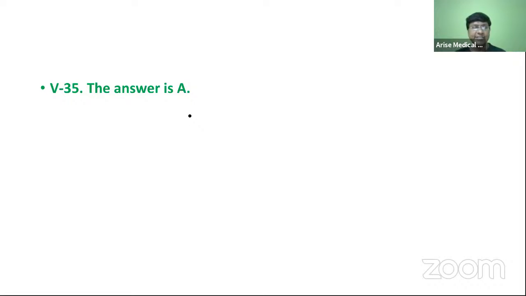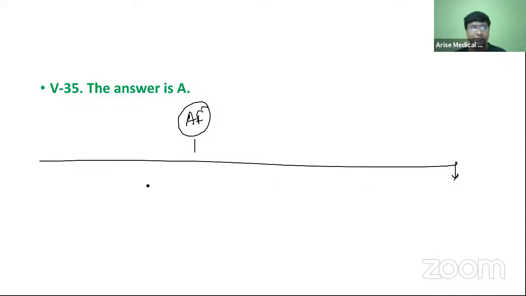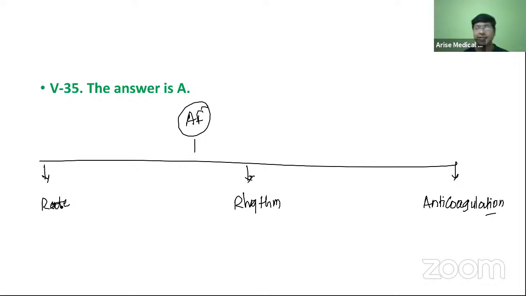So how do you manage a patient with atrial fibrillation? There are three things required in the management of atrial fibrillation: rate control, rhythm control, and anticoagulation. Rate control, you will achieve with beta blockers, or you will achieve this with calcium channel blockers.